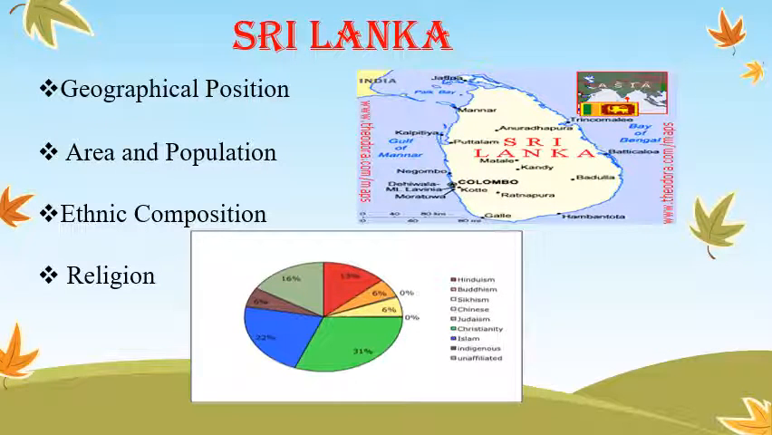Okay, let us discuss Sri Lanka with respect to geographical position, area and population, ethnic composition, and religion. Sri Lanka is an island nation just a few kilometers off the southern coast of Tamil Nadu. Students, what about the population of Sri Lanka? Sri Lanka has 2 crore population. Sri Lanka has a diverse population. The major social groups are the Sinhala speakers and the Tamil speakers. 74% are Sinhala speakers in Sri Lanka, and 18% are Tamil speakers.